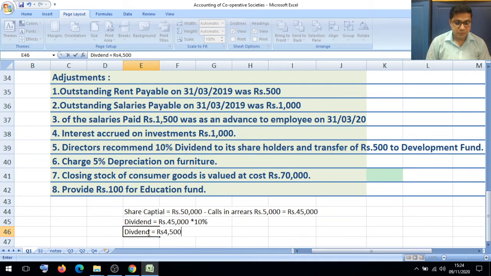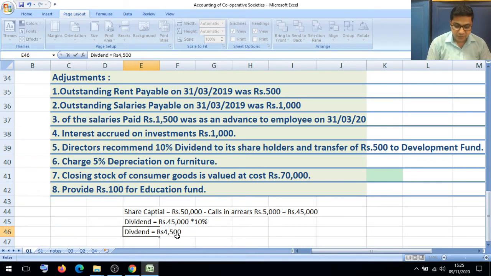Now this 500 we have to transfer. So dividend 4,500 we write on the profit and loss appropriation account debit side, and only one effect we have to give. The director recommended 10% dividend, 4,500, we show in the profit and loss appropriation account.